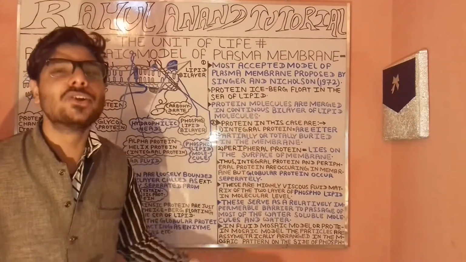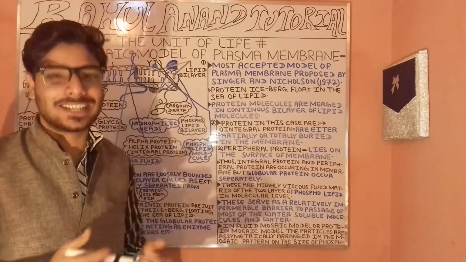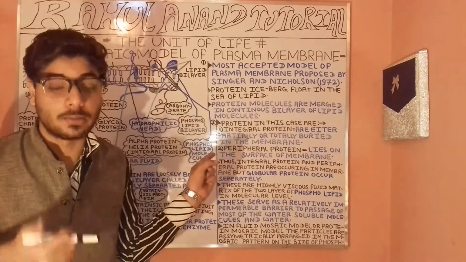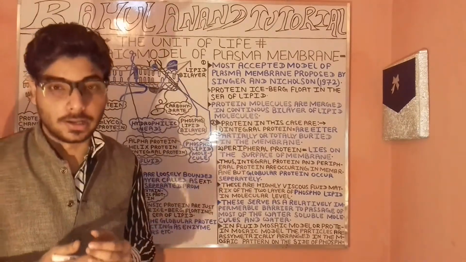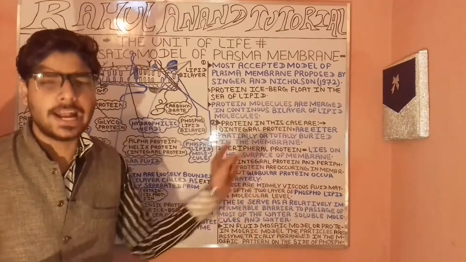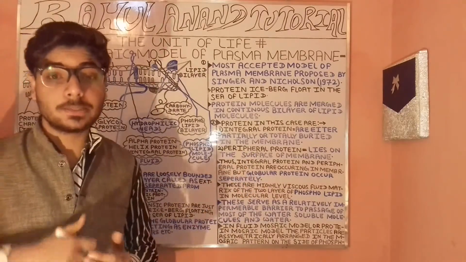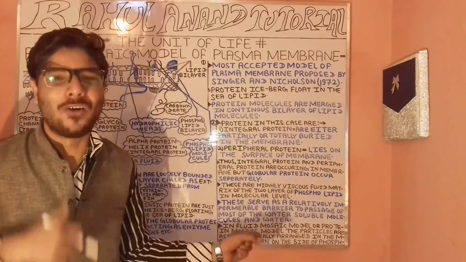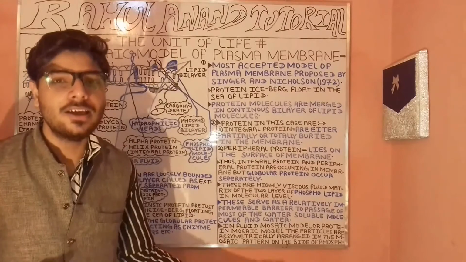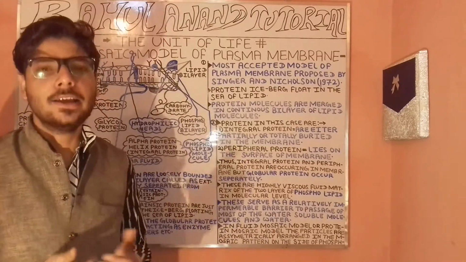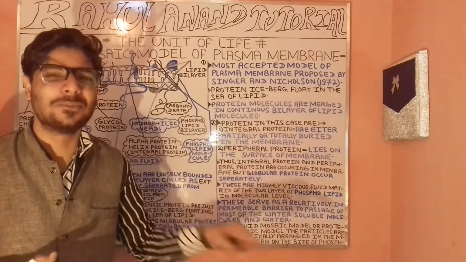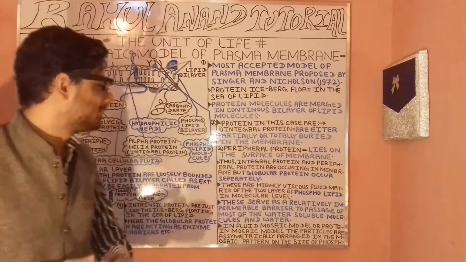When we are talking about the fluid mosaic model, you have to understand certain facts in it. When we are talking about the arrangement of particles in this model, in what pattern will they be arranged? They will be arranged in a mosaic pattern. Mosaic is a type of arrangement, and it will be present on both sides of the phospholipid bilayer. So you are very clear about that, the phospholipid bilayer and its presence in which region.